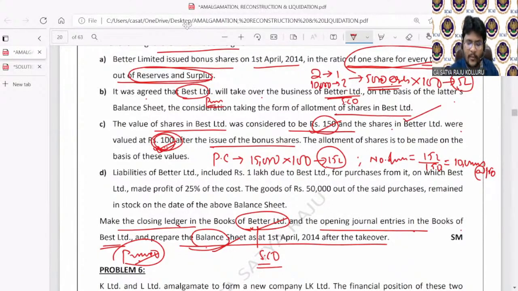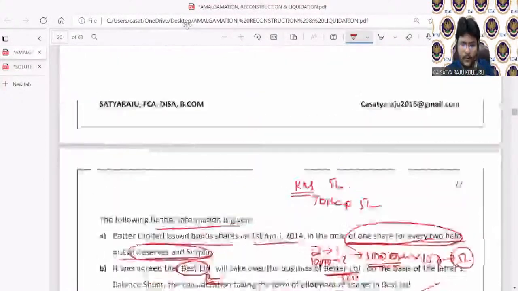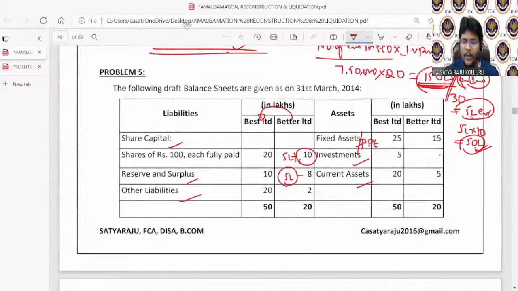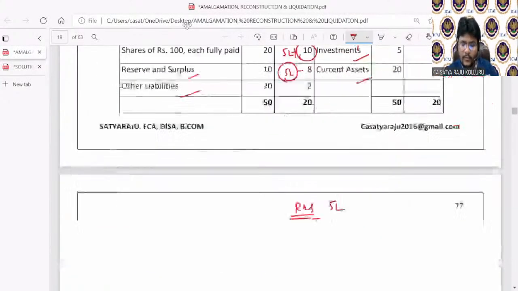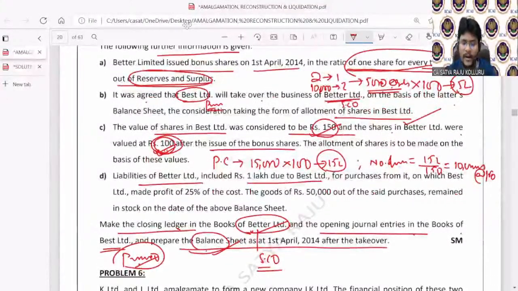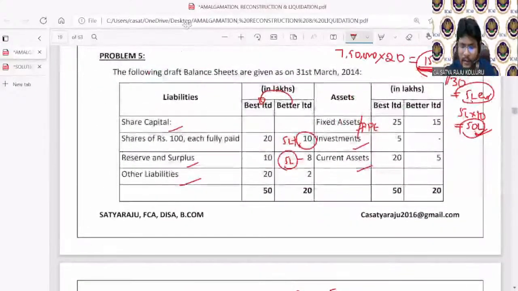Okay. Next, coming to point D, liabilities of Better Limited include 1 lakh due to Best Limited. Liabilities means, out of the other current liabilities, 2 lakhs is there. Out of such 2 lakhs, 1 lakh is related to Best Limited.